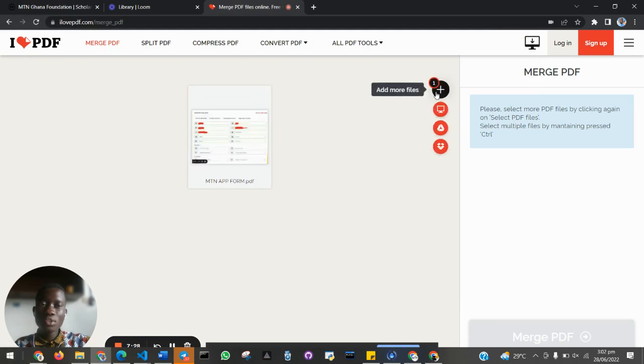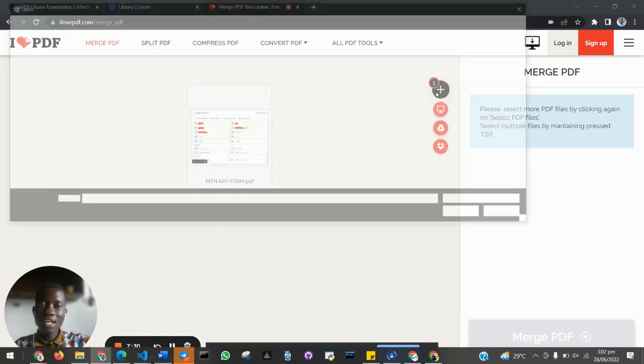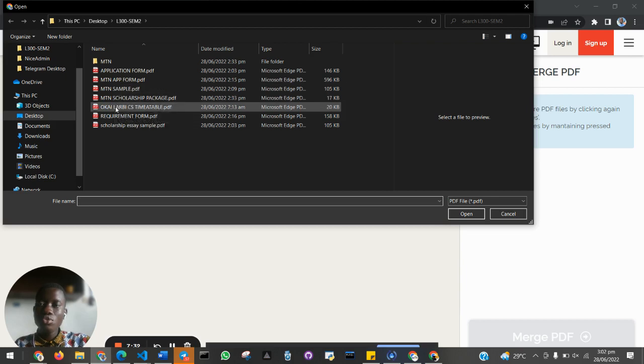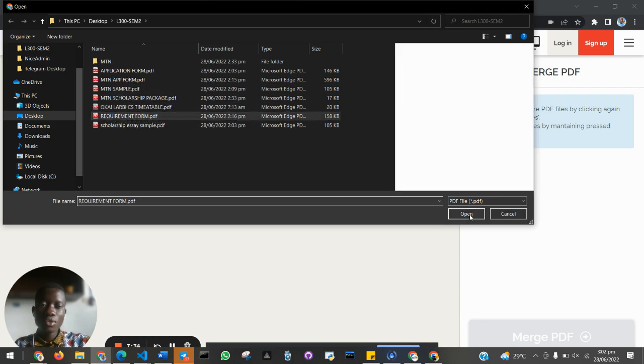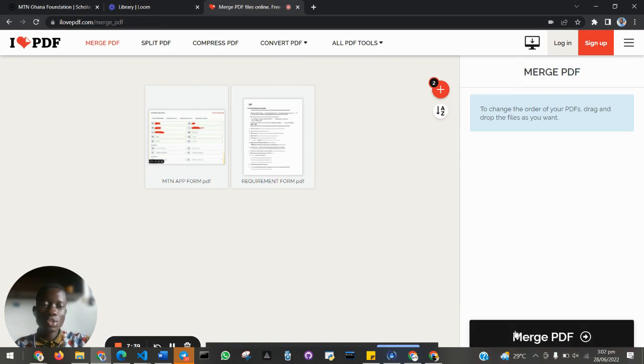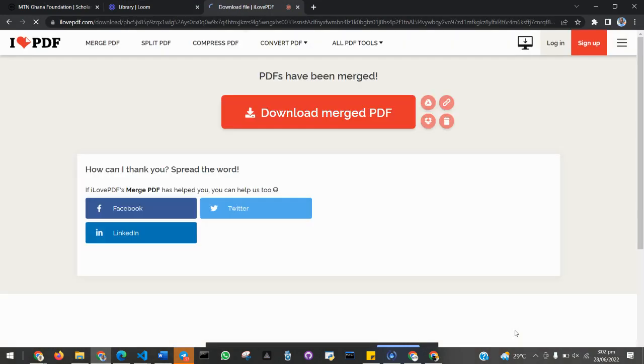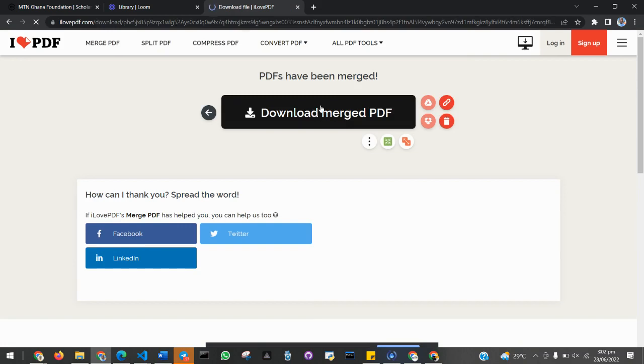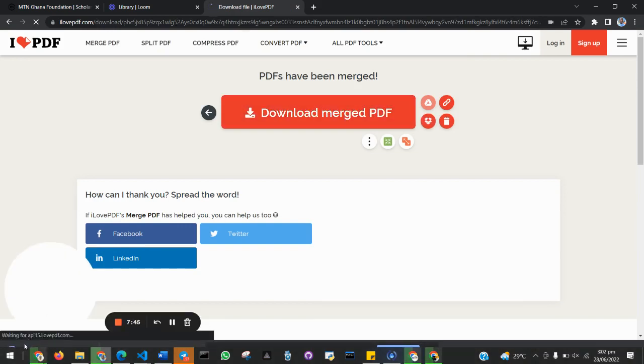Now they are giving you this plus sign. Click on the plus sign as you saw. Choose any of this here. Immediately you finish, you can click merge PDF. Once you click on merge PDF, you'll be able to download your PDF file.